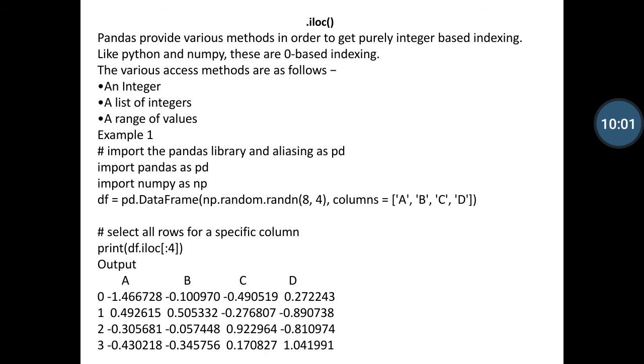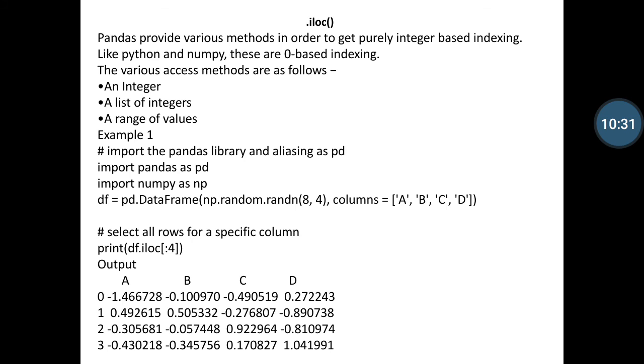So first of all, we import both libraries and define a data frame, pd.DataFrame, np.random.rand(8,4), and column corresponding values. Here you can notice that I am not defining the index values as a b c d to h. We can use just the default values, and the column values are defined as the names a b c d. And I am defining a comment here: select all the rows from a specific column.